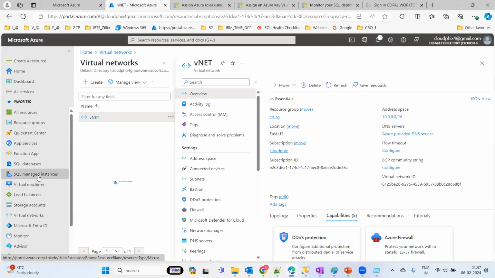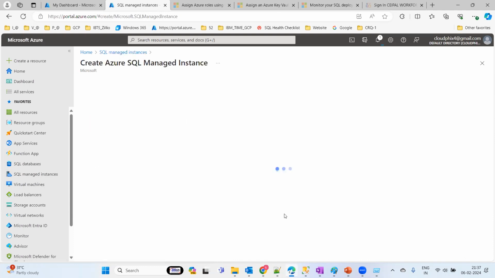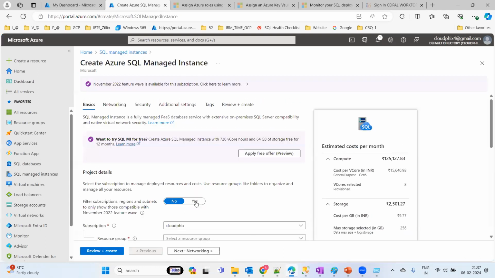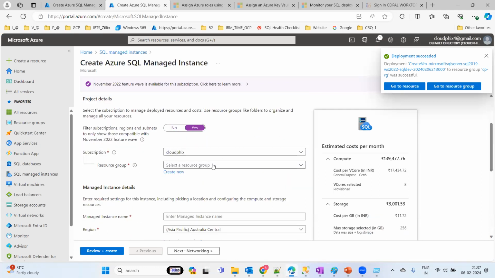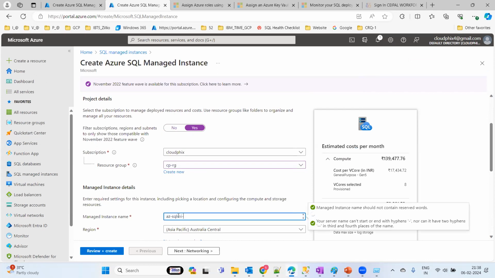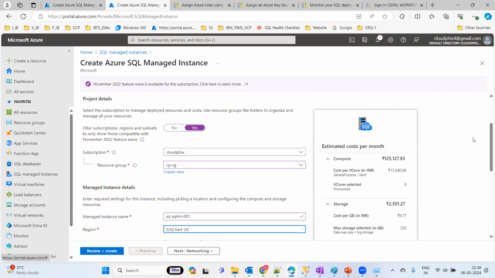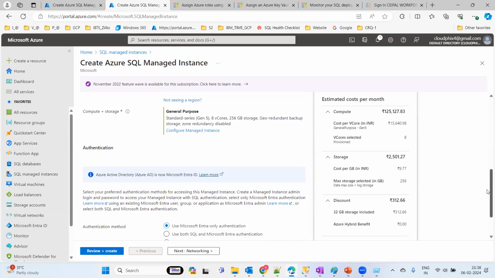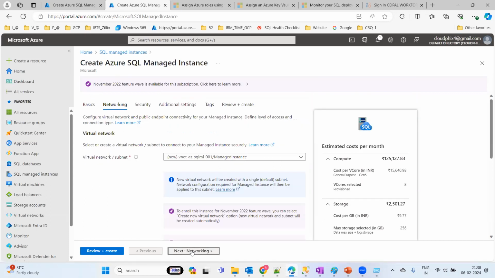Else here I'll go one more time to just manage instance related stuff, provide your resource group and use this agent SQL MI-001. Go to the East US region. Okay, so scroll up, take this East US region. I want to see this. Okay, next.